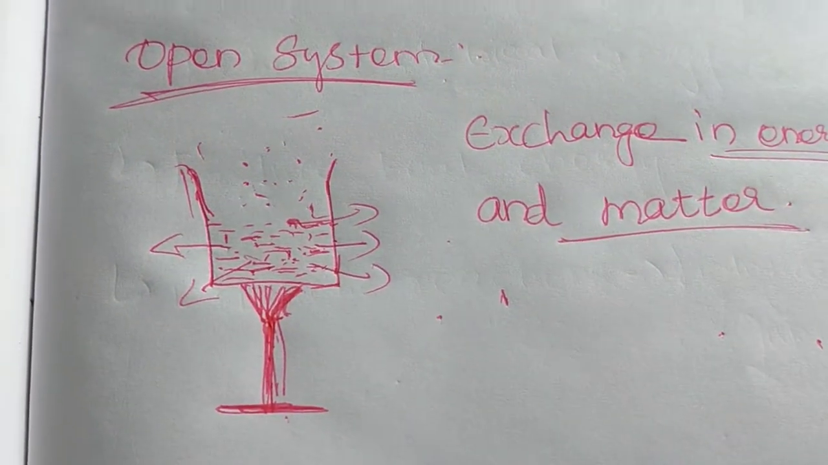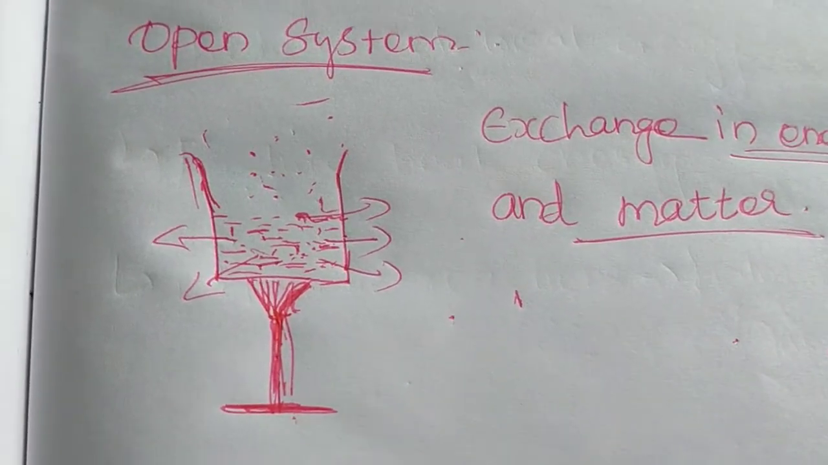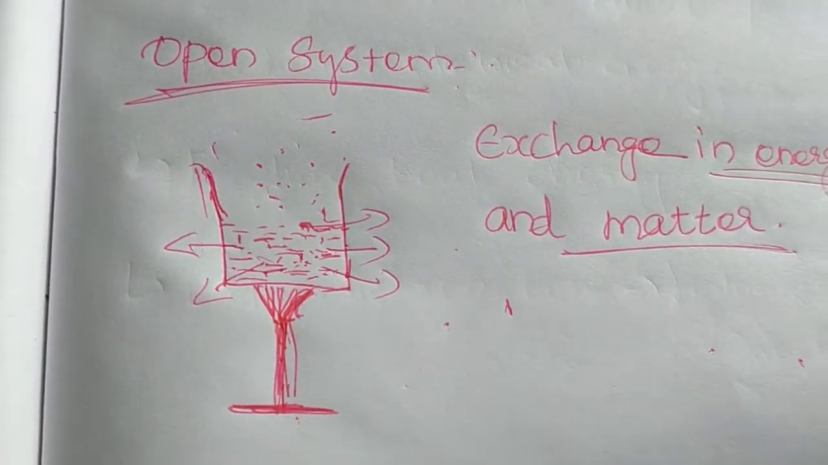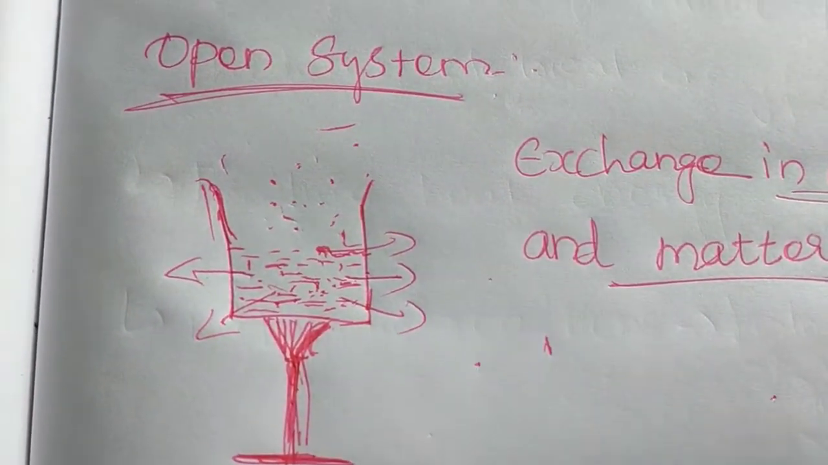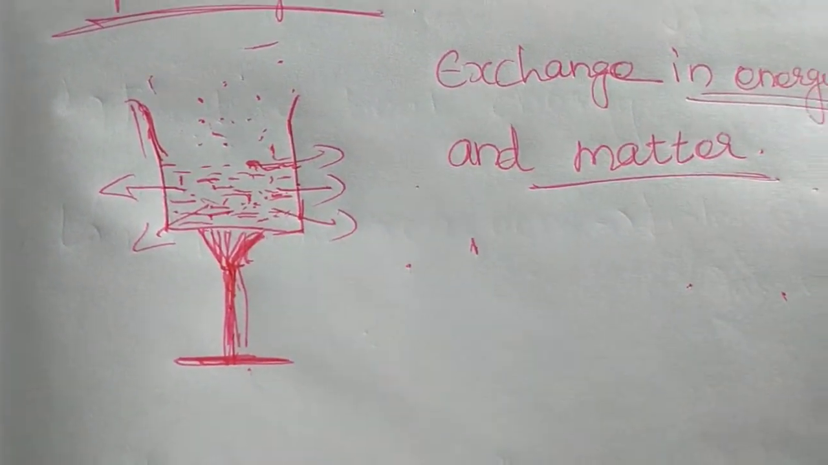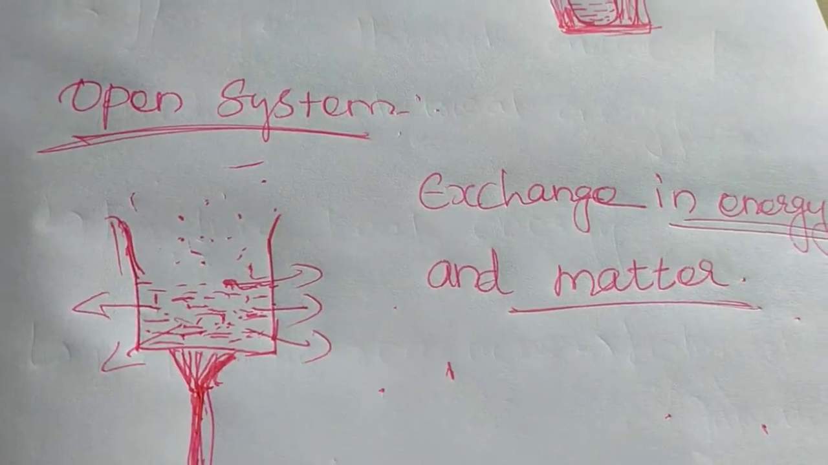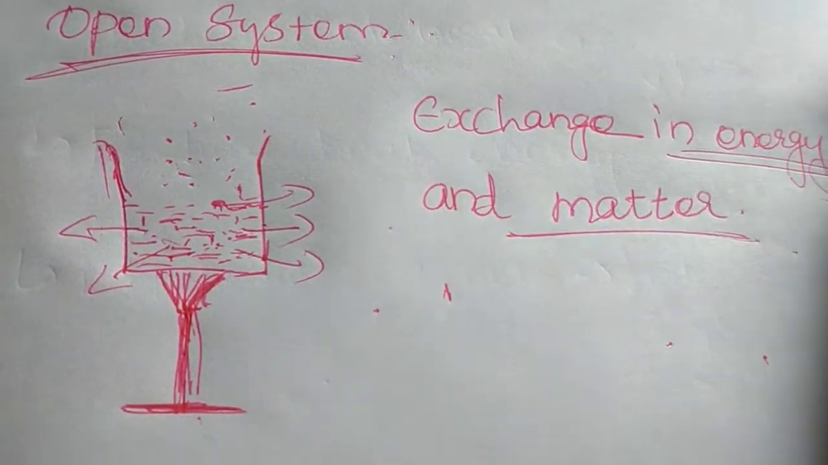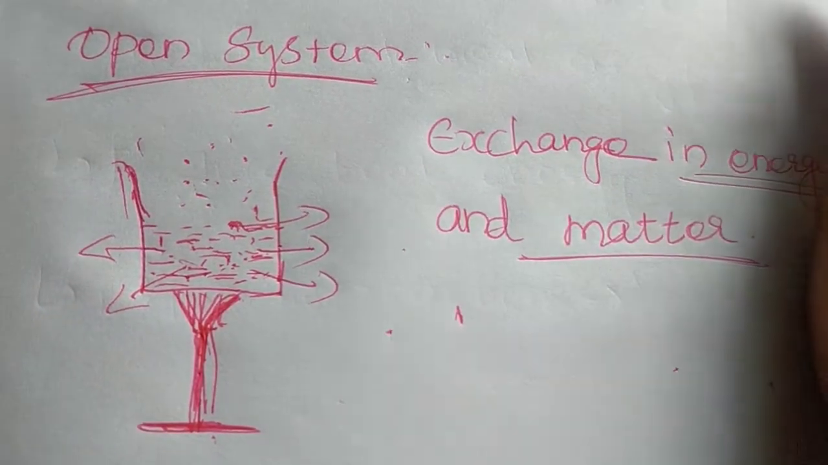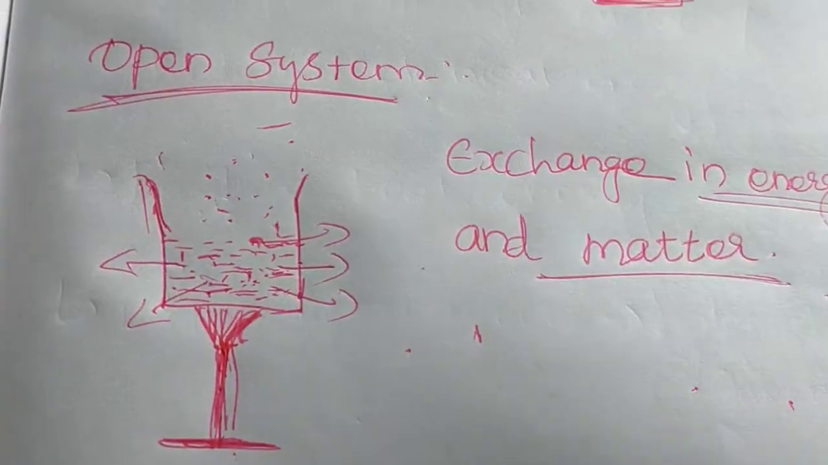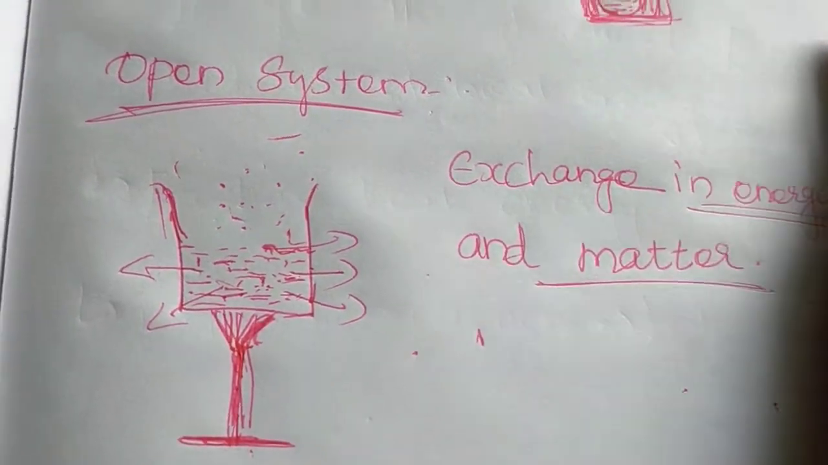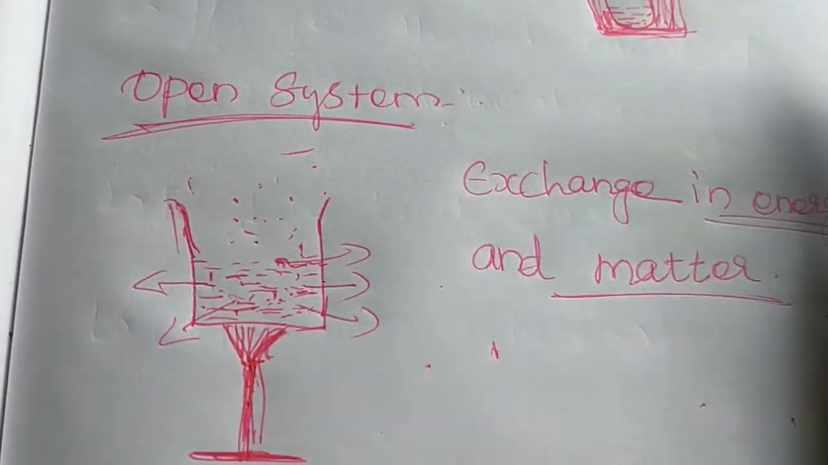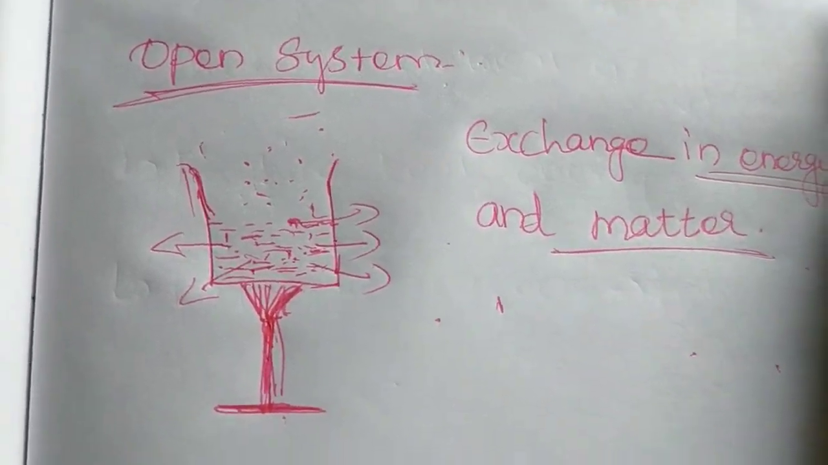When you study the open system, you should remember that exchange of energy and matter is an open system. So all living things, metabolic reactions and chemical reactions going on in the universe are open systems, because they exchange their energy and matter with the surroundings.